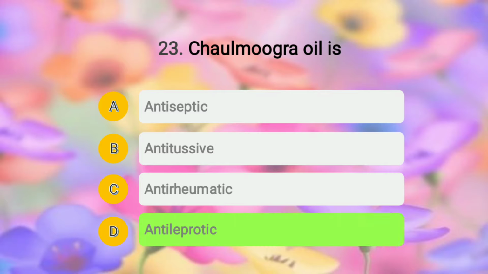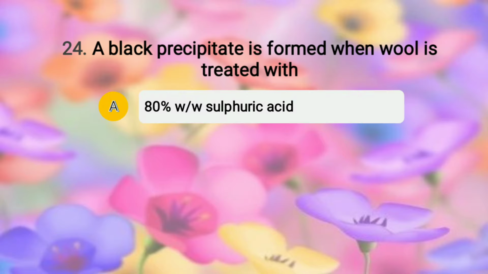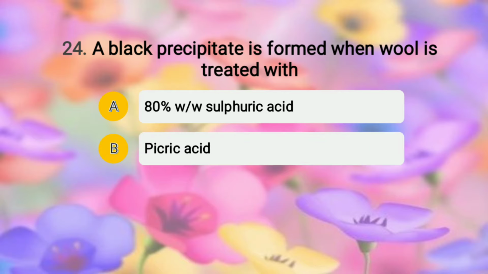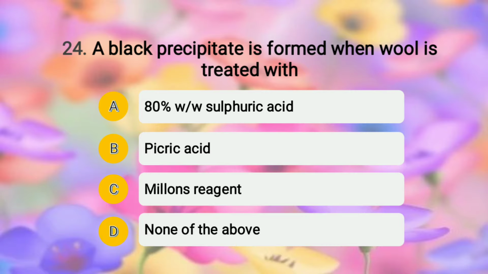Then moving to question number 24. The question is: black precipitation is formed when wool is treated with, and the options are A, 80% weight by weight sulfuric acid, option B, picric acid, option C, Millon's reagent, and option D, none of the above.